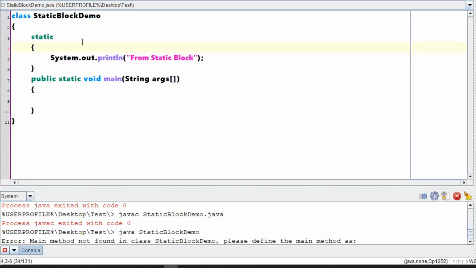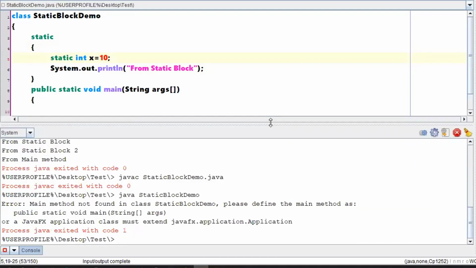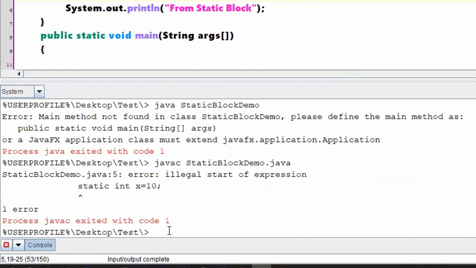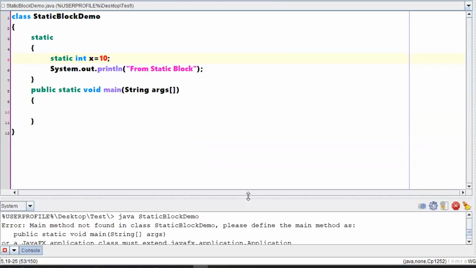Okay, so I was discussing something like, in this particular static block, can I have static int x equal to something? Is it possible to write something like this? Shall we just cross check? Error: illegal start of expression. So what does it mean then? You cannot write anything static inside a static block. Okay, sir, if I have a requirement for this static variable to be declared, then declare it outside, man.